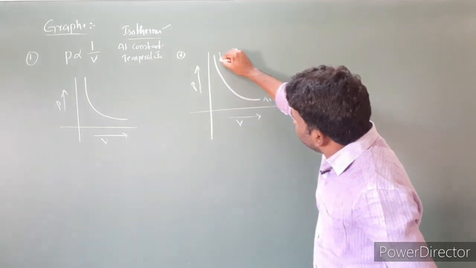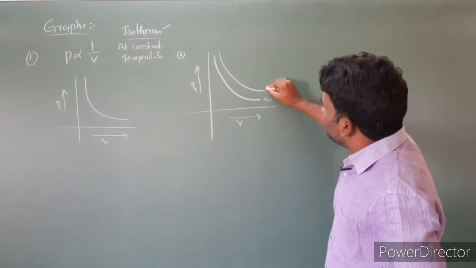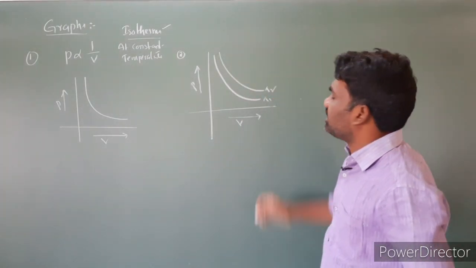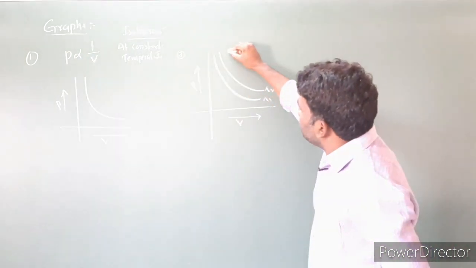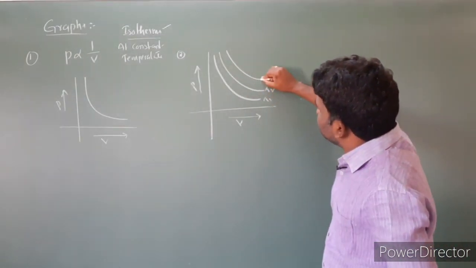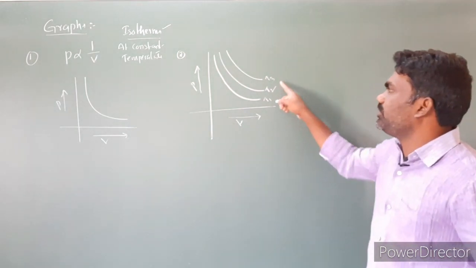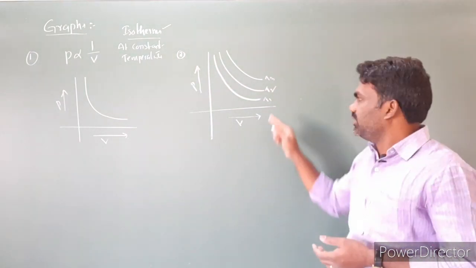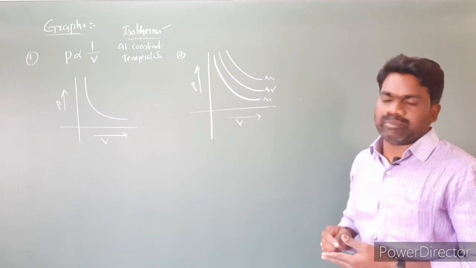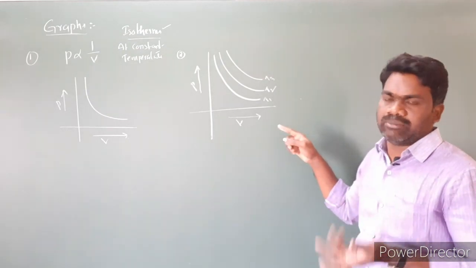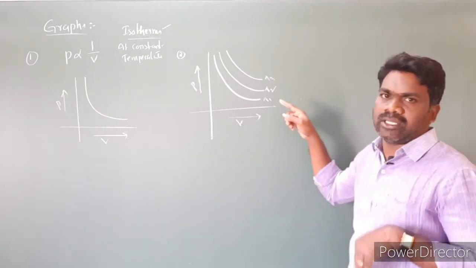And at another constant temperature, we got this curve, which I am labeling as temperature T2. And at another constant temperature, we did the experiment, and this temperature I am labeling as T3. So T1, T2, T3. Now the question arises: which is the high temperature, which is the low temperature? Is T1 the high temperature or low temperature? Is T2 the high temperature or low temperature?